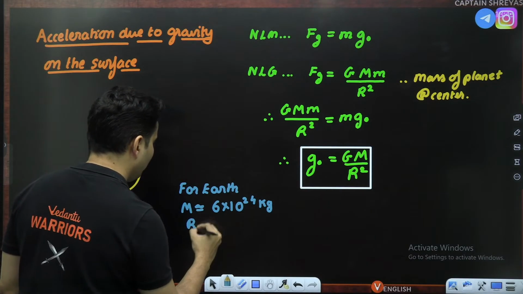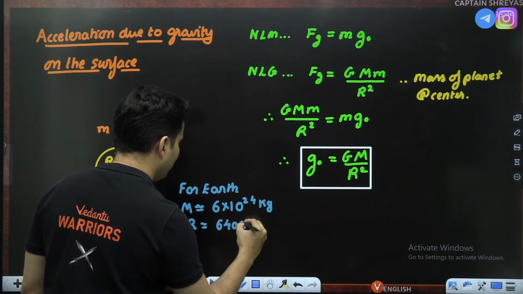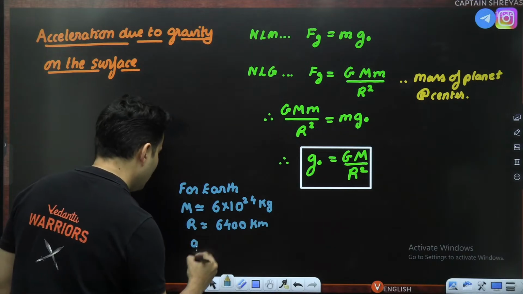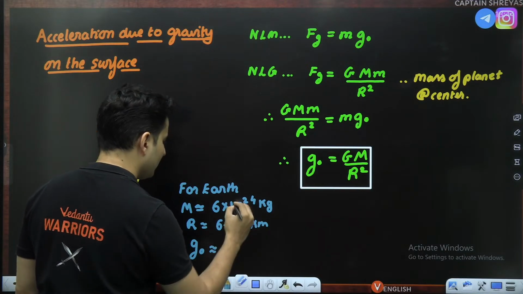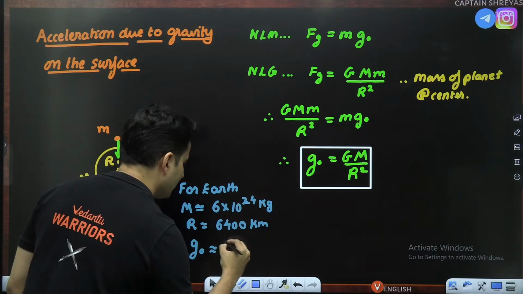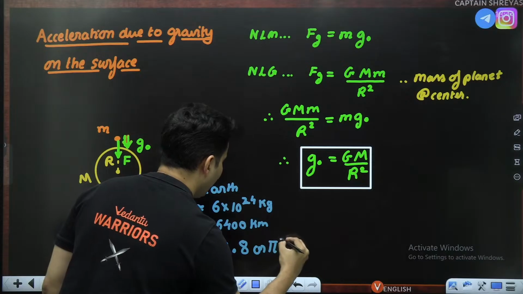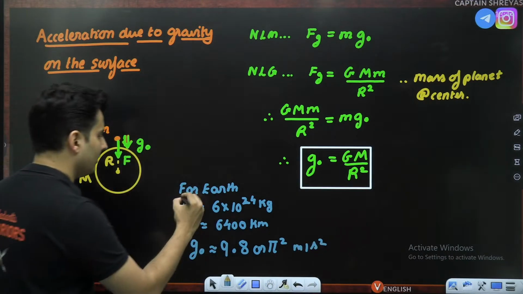The radius of Earth is 6,400 kilometers, which you can convert into meters. The value of acceleration due to gravity that you approximately get using this is around 9.8, or basically pi square, meters per second square for Earth.